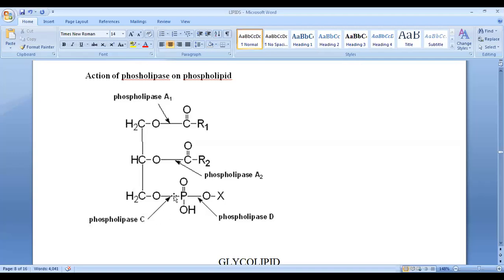Now if phospholipase C acts, what will be produced? This will be glycerol, diacylglycerol and phosphocholine. If D acts on this lysolecithin, what will be produced? Then there will be phosphatidic acid and choline. On the other hand, if all the phospholipases act, then what will happen? Then it will be glycerol, 2 fatty acids, 1 phosphoric acid, and 1 choline will be produced.